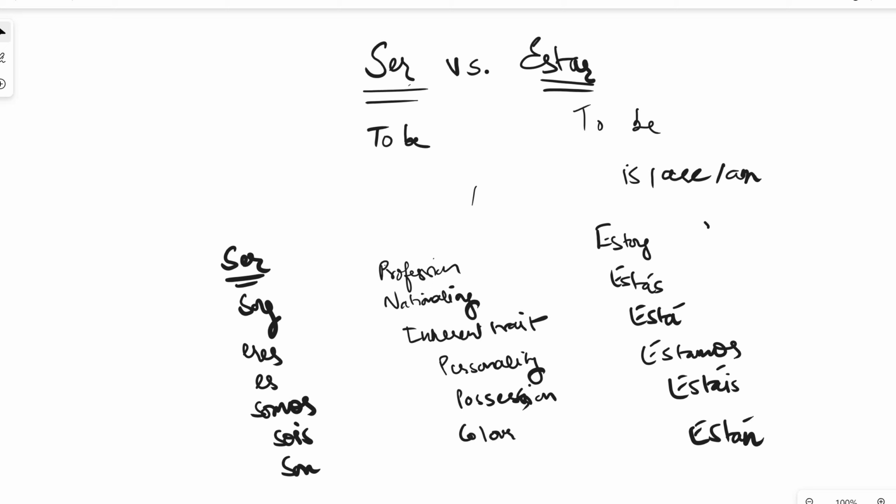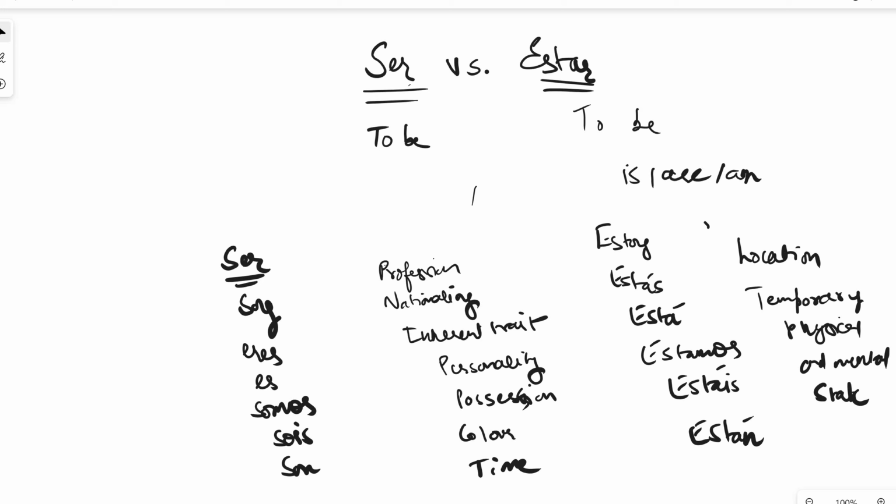And when do you use estar? You use estar when you're talking about location of something and when you're talking about temporary physical and mental state. What do I mean by temporary, physical, or mental state? It means a feeling or emotion that you're feeling right now, or something that is temporary and will pass.